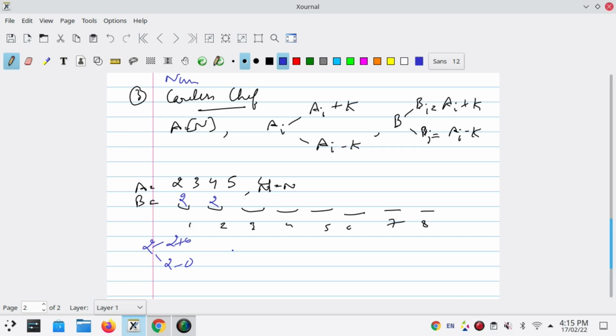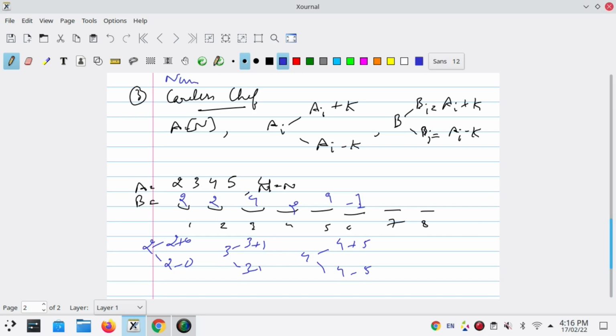Then in 3, let's say he added 1. Then it became 3 plus 1 and 3 minus 1. Then he inserted 4 and then 2. In the same way, he just picked an arbitrary value. Arbitrary means anything, he can add, let's say, 4 plus 100, 4 minus 100, or 4 plus 10 to the power 4, 4 minus 10 to the power 4. But for calculation and understanding, we are taking small values. So let's say he added 5: 4 plus 5 is 9, and 4 minus 5 is minus 1.